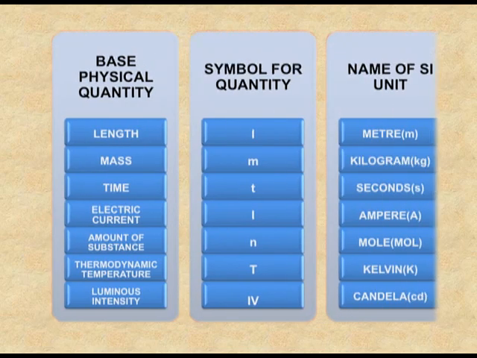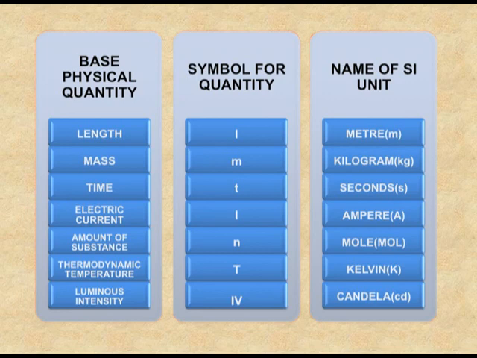The units: the unit of length is meter, for mass it is kilogram, time it's seconds, for electric current the unit is ampere, for amount of substance the unit is mole, temperature is measured in kelvins, and the luminous intensity it is candela. Mass and weight.